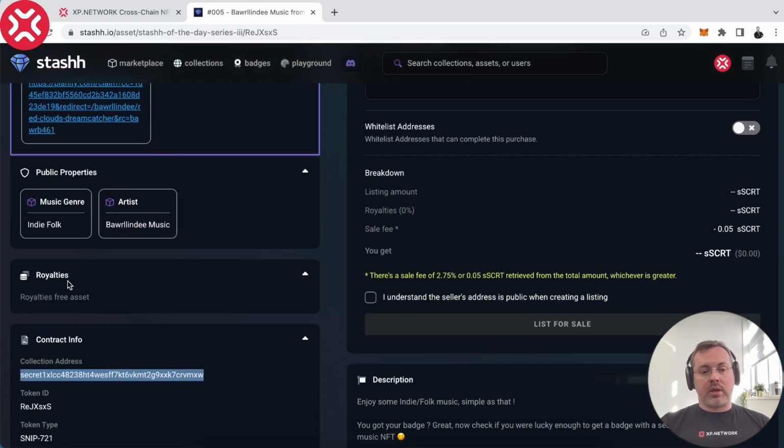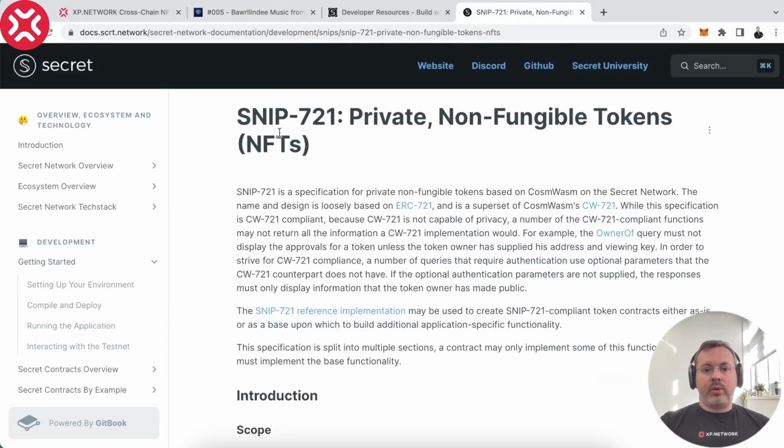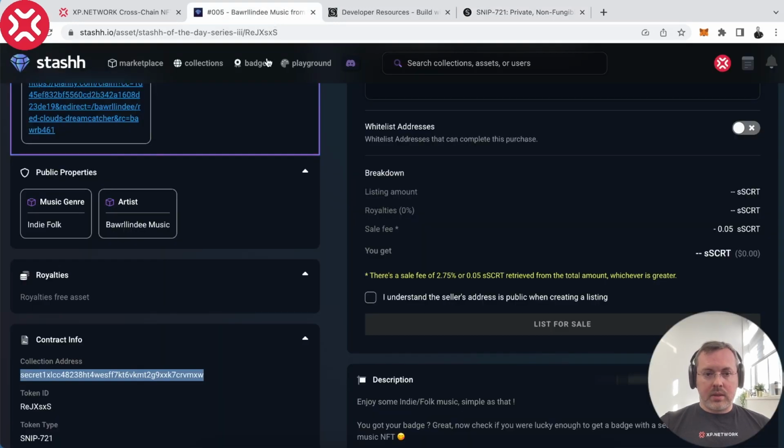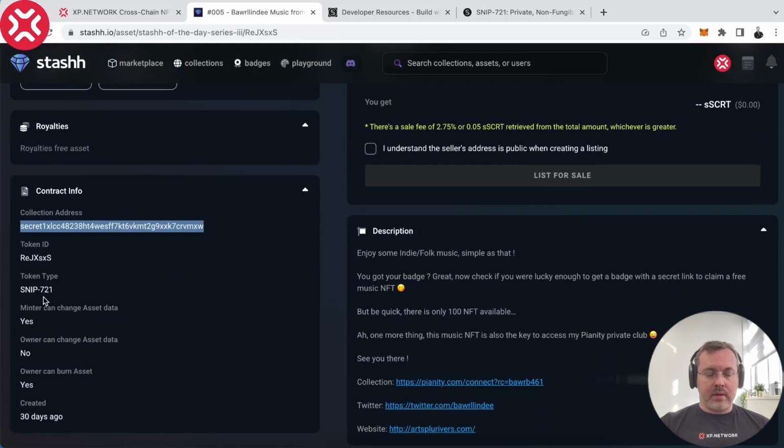This particular collection doesn't have royalties, but on Secret NFTs, multiple beneficiaries can receive different proportions of royalties. Which is not typical for EVMs, but this is how it works on Secret. At the time of this recording, the bridge supports SNIP-721, which is the NFT token standard for Secret NFTs. So exactly this token type is SNIP-721.